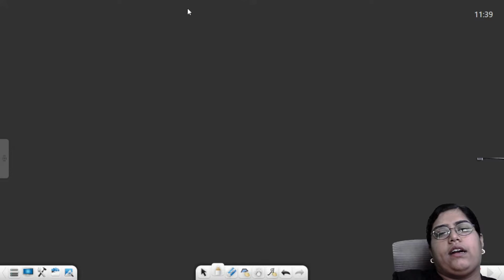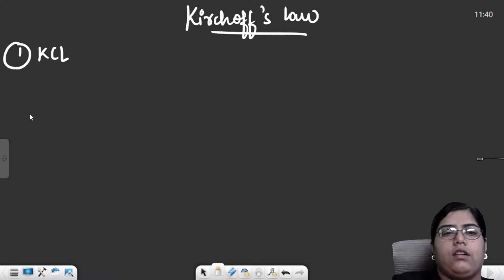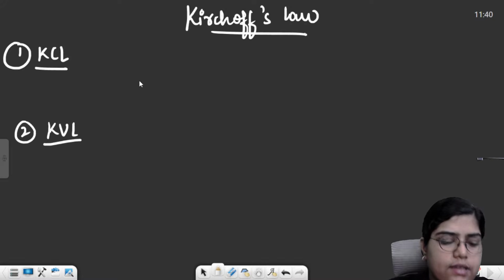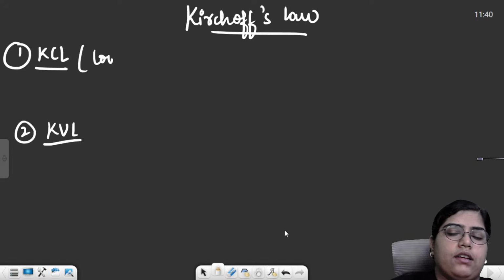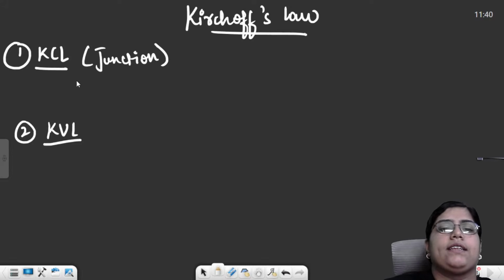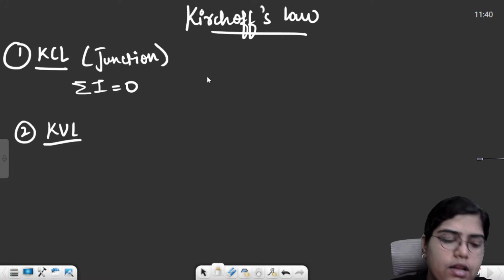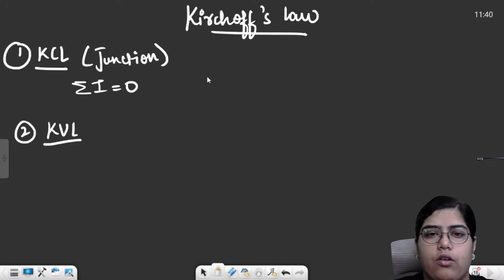Then we had Kirchhoff's laws, again one of the most important topics. We had two laws. First was KCL and second was KVL. You just need to remember a few facts. KCL, not loop, is also called the junction rule. It is applicable over a junction. It says that the total current will always be zero at a junction. That means the incoming current will always be equal to the outgoing current.